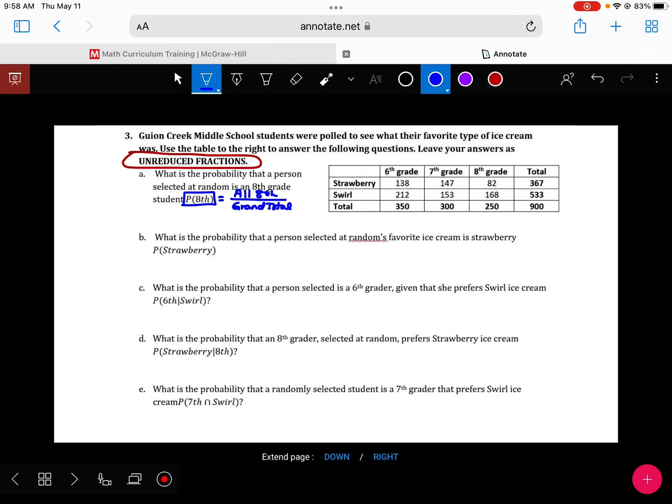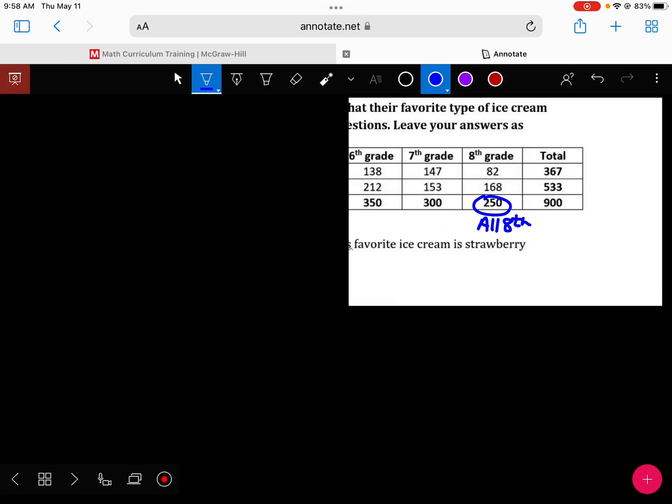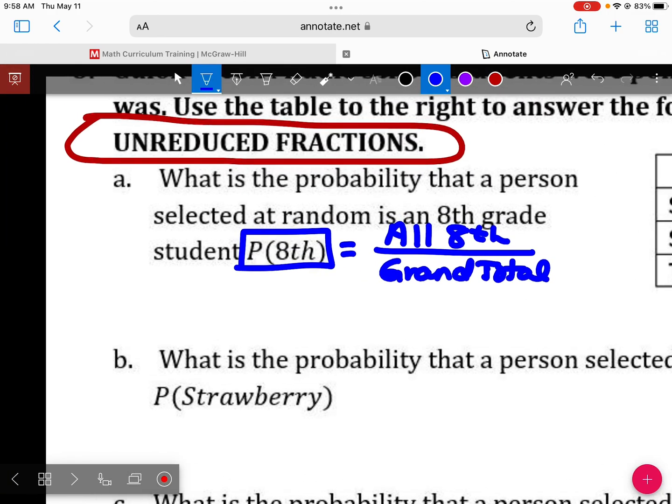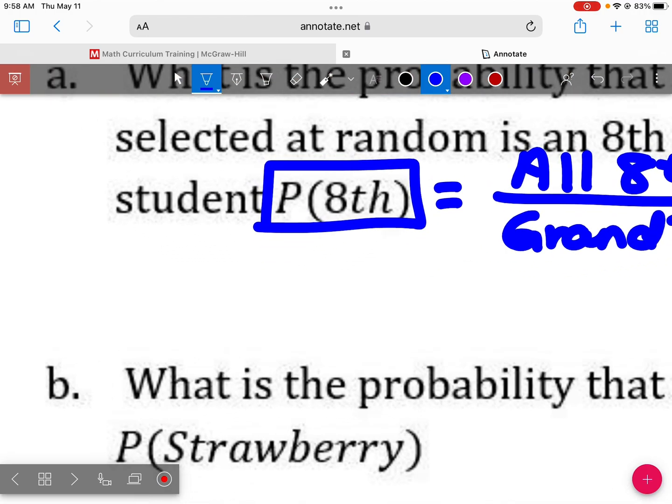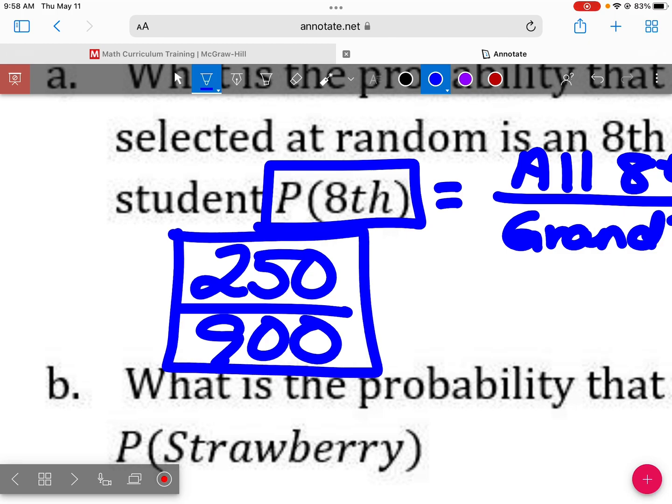How many total 8th graders? 250. Here's all my 8th graders. And the grand total? 900. So 250 over 900. And that would be my final answer. They said unreduced fractions, so we're just leaving it just like that.